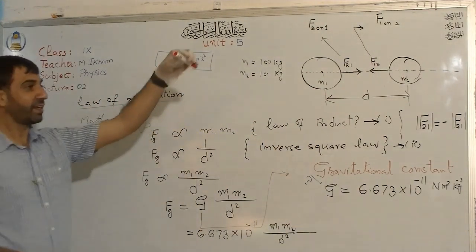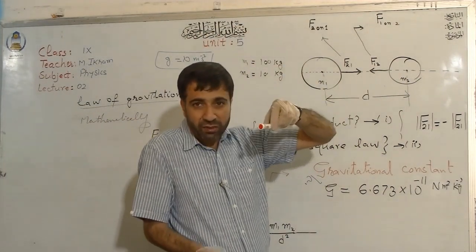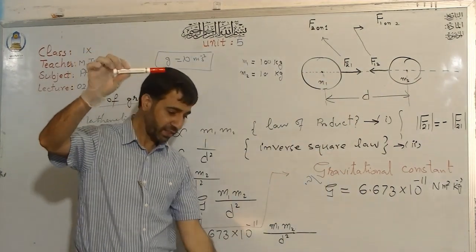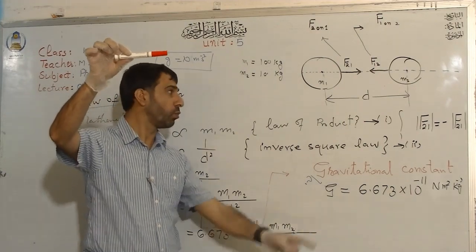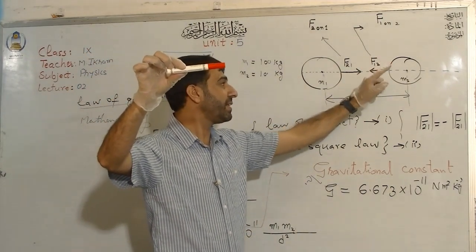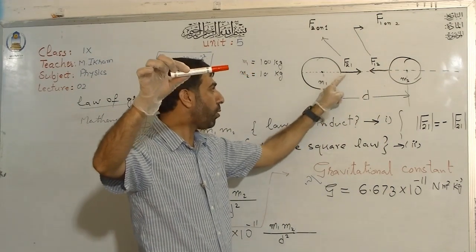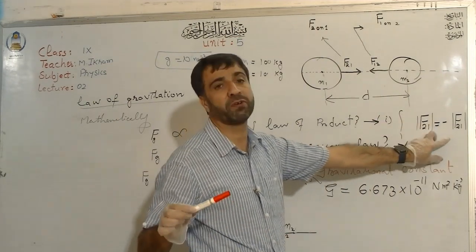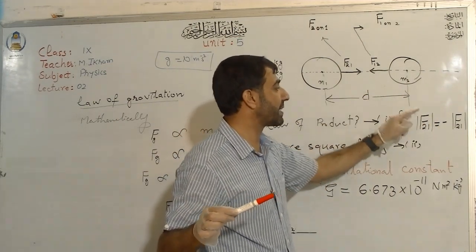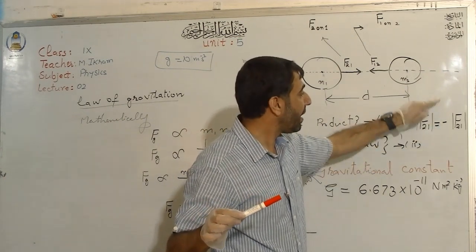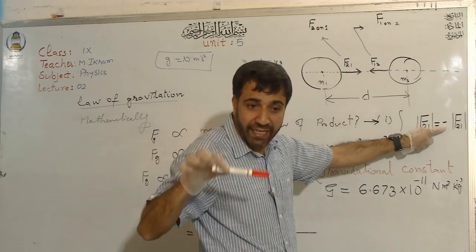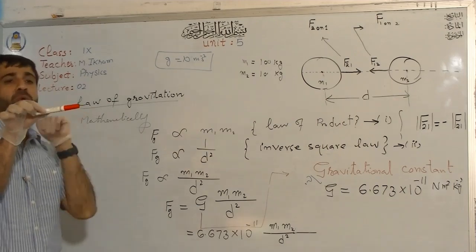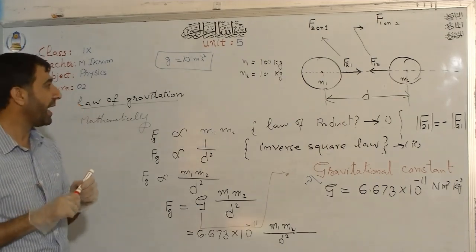But now let us see. The question is, is the marker also trying to pull the Earth towards itself? The answer is yes. A big yes. If the Earth pulls the marker towards itself, then the marker also tries to pull the Earth towards itself. And these two forces are the same in magnitude and opposite in direction. But the problem is that we see the marker moving towards the Earth, but we do not see the Earth moving towards the marker. And of course, why?